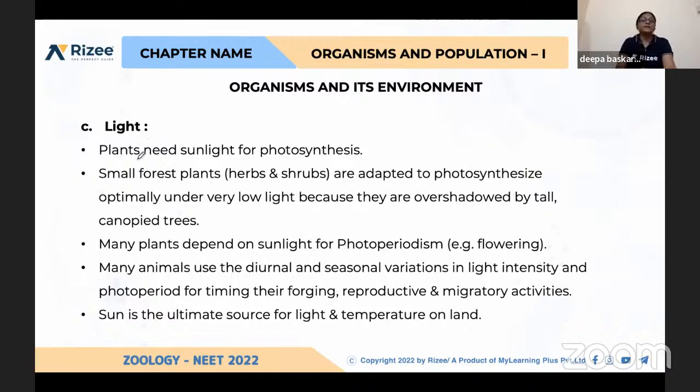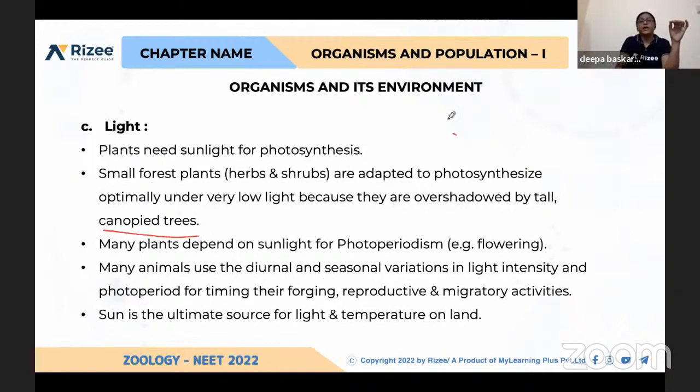Here, the third factor is light. We know that photosynthesis happens in the presence of sunlight with the help of water and carbon dioxide. So the major features needed for photosynthesis are temperature, light, water, and carbon dioxide. For example, in a thick forest, there are canopy trees.